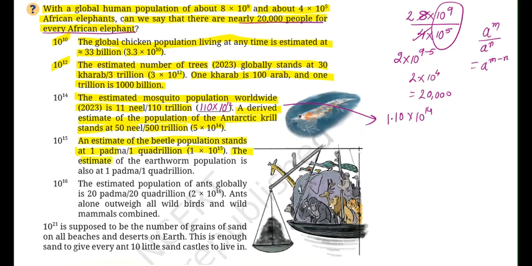The estimate of the earthworm population is also at Padma, 1 quadrillion. Then 10 to the power of 16. So the estimated population of the ants globally is 20 Padma, 20 quadrillion, 2 into 10 to the power of 16. Ants alone outweigh all the wild birds and the wild mammals combined.